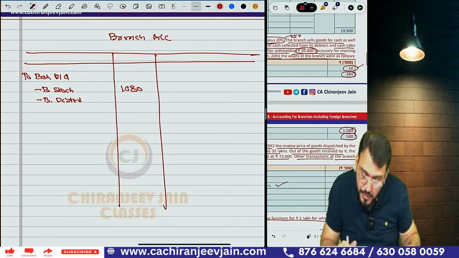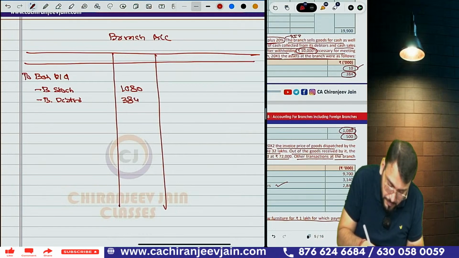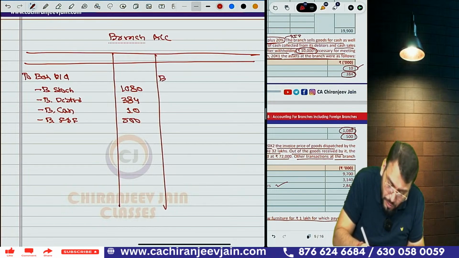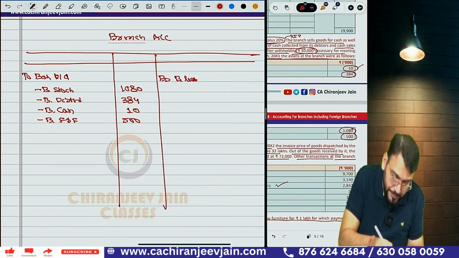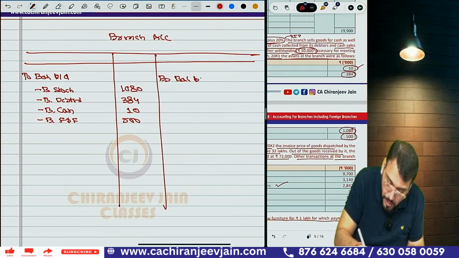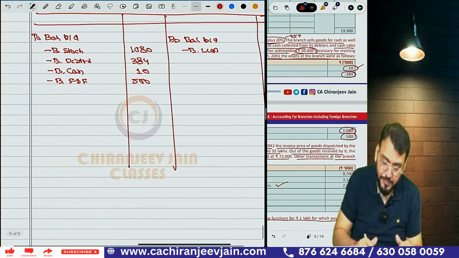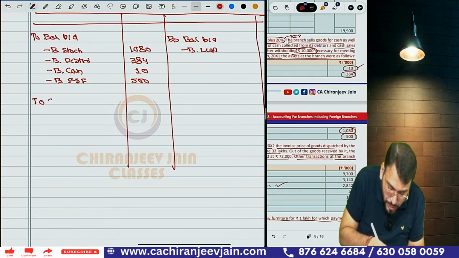It is 3 lakh 84,000. To branch cash, it is 10,000, and to branch furniture and fittings will also come, that was 5 lakh. Correct. Yes, there was no opening liability. To balance brought down, branch liability is nil. There is no opening liability. Okay. Then can you give by goods sent to branch?